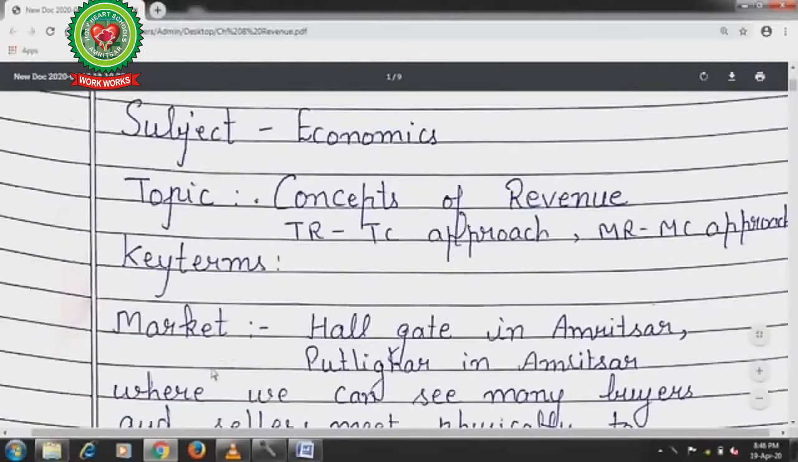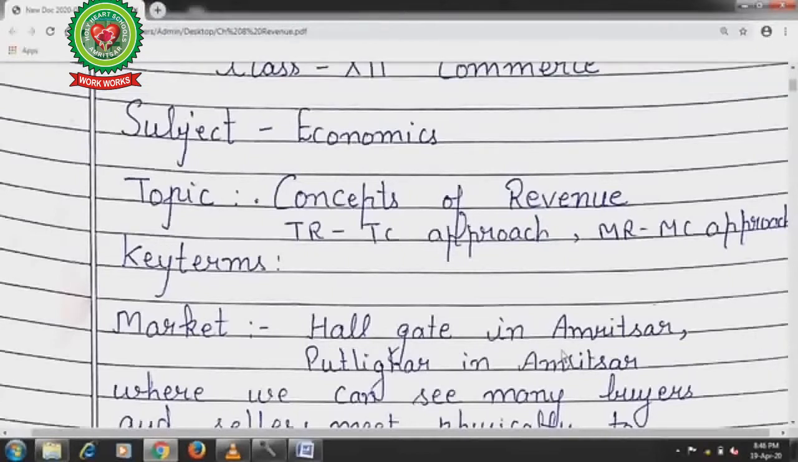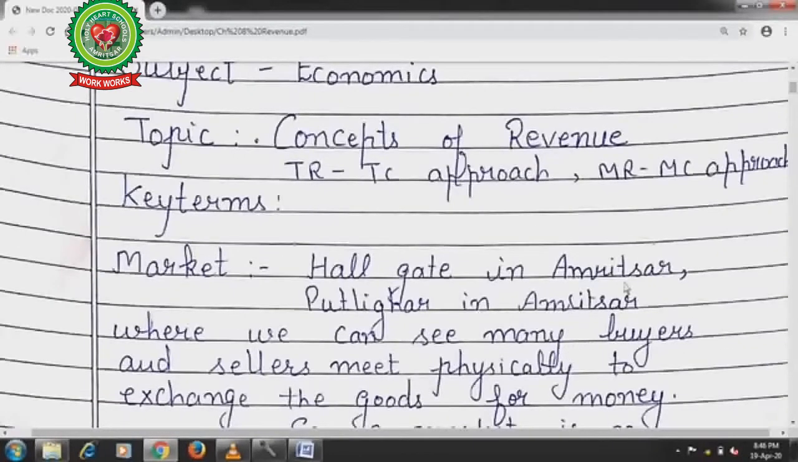Students, the first key term is market. When you go to shopping places like Hallgate, Putli Ghar to purchase any commodities like shoes, any kind of dress, any grocery material, then you visit these kinds of markets. In other cities also, like Sarojini market, these are the places where we can purchase the commodities that can satisfy our wants and needs, and that is known